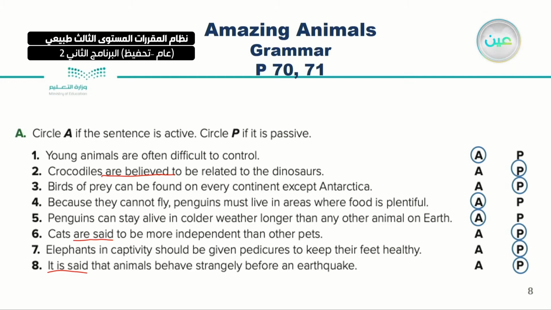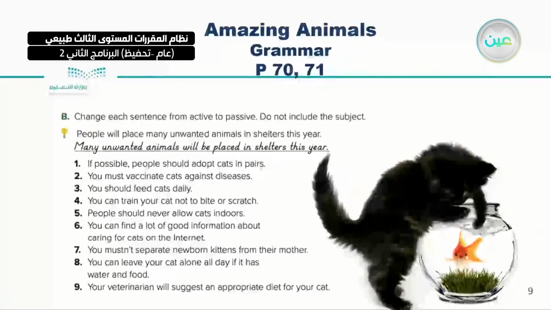Now let's move to the second point, which is B. You are going to change each sentence from active to passive. Do not include the subject. Which subject do I mean? Here, for example, people will place many unwanted animals. The subject here is people. So do not include this when you rewrite the sentence. You have 9 sentences here.